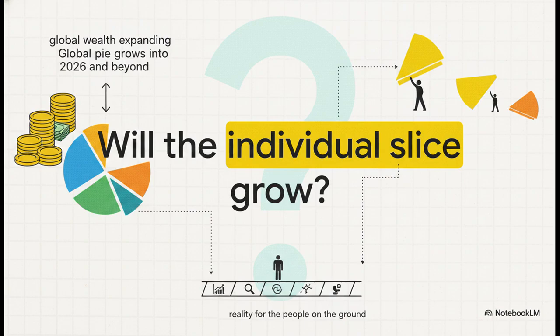We've seen that global wealth is expanding, right? Trillions of dollars are being generated. But as this global pie grows into 2026 and beyond, will the slice per person grow right along with it? Or is the gap between macro-level total wealth and individual, everyday reality just going to continue to widen?